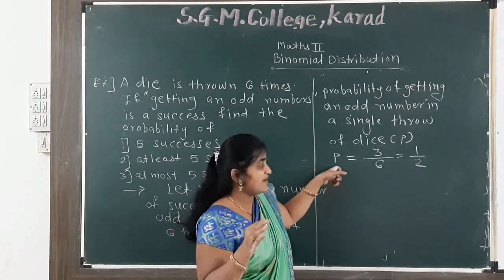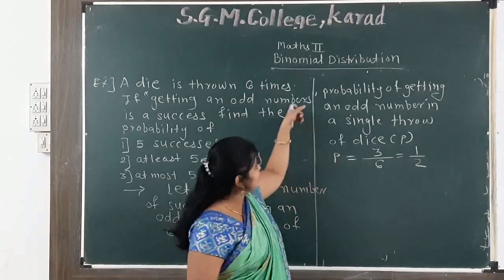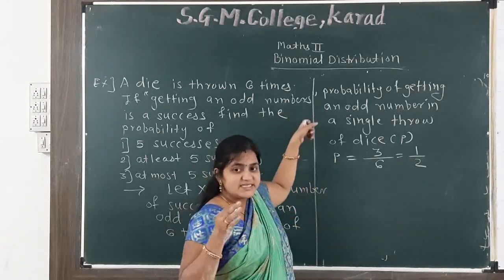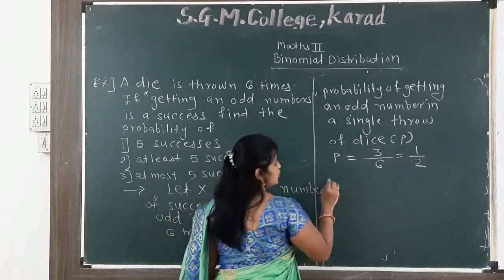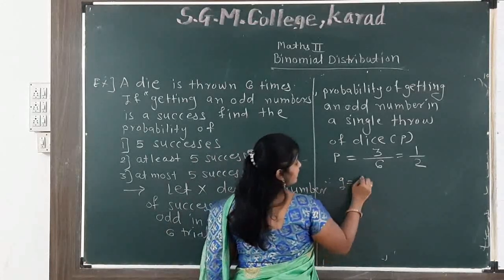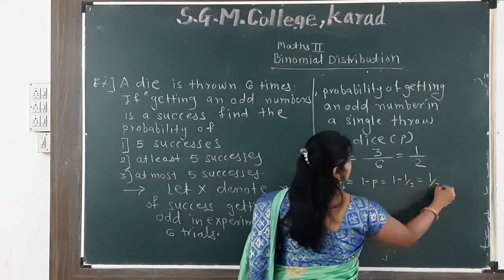This is the probability of getting success in each trial, because this experiment is a Bernoulli trial. So P is equal to 1 by 2. Therefore, what is Q? 1 minus P, which is 1 minus 1 by 2, which is 1 by 2.